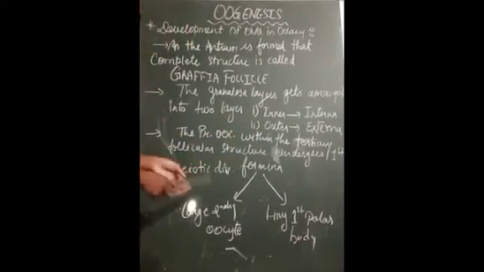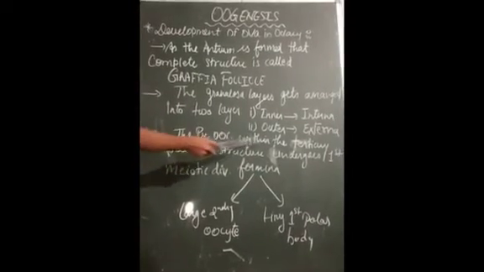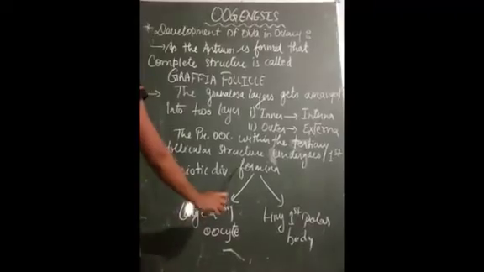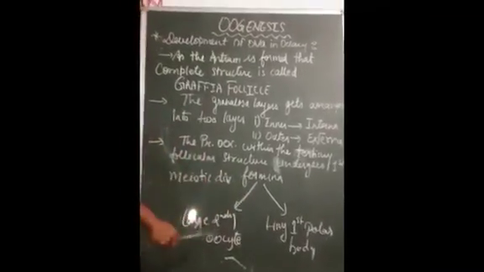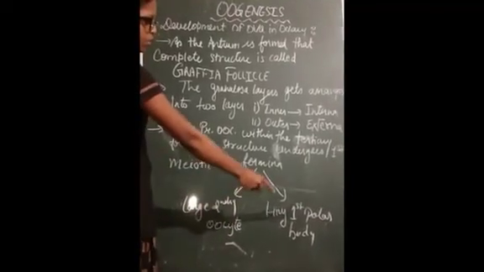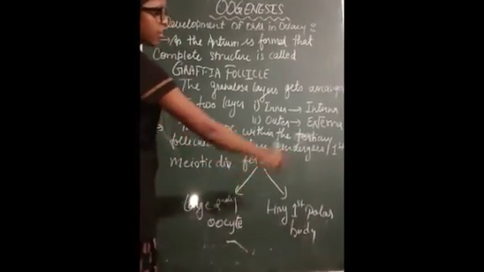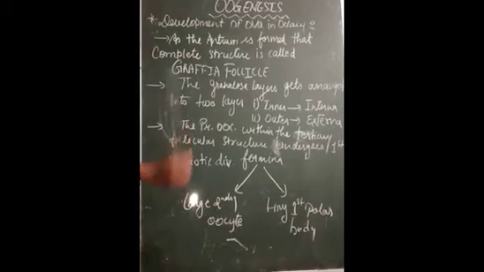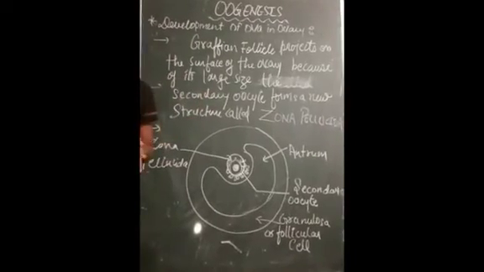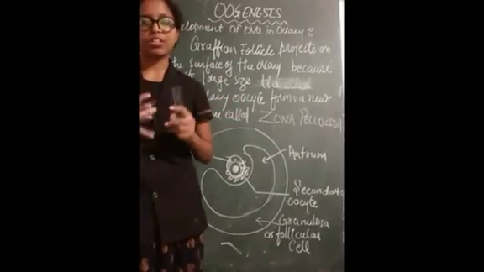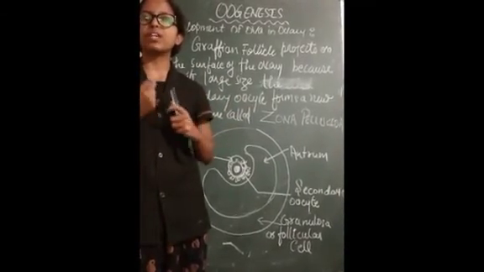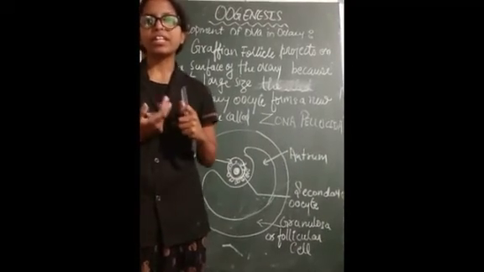Okay, so we could see here the primary oocyte within the tertiary follicular structure undergoes the first meiotic division, forming a large secondary oocyte and a tiny first polar body. This will degenerate because the secondary oocyte is going to function further. Student, we have seen the Graafian follicular structure, that is a complete set, and we have also seen how the primary oocyte undergoes division, forming the secondary oocyte.